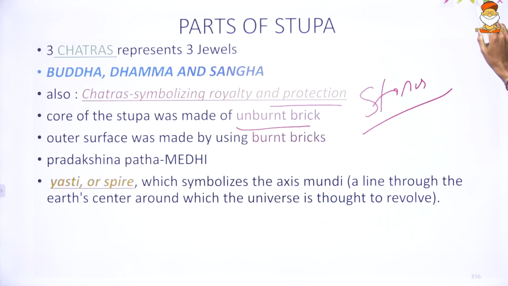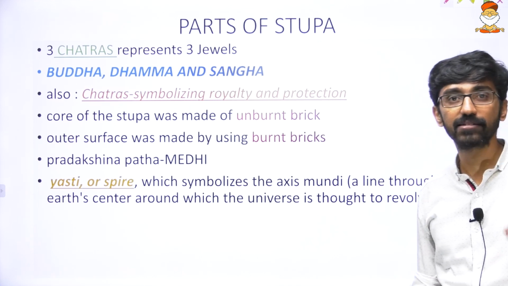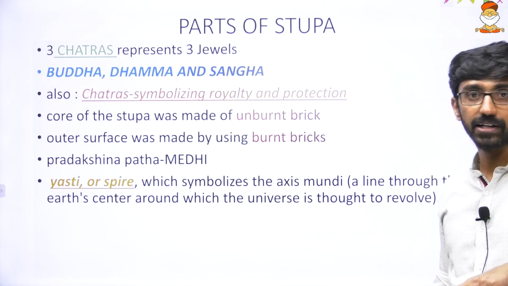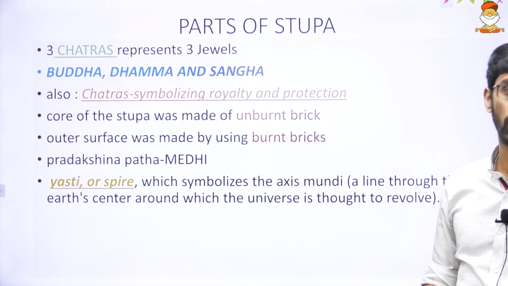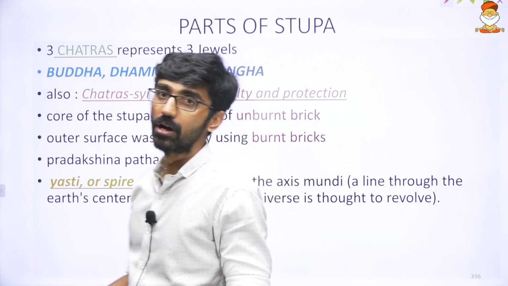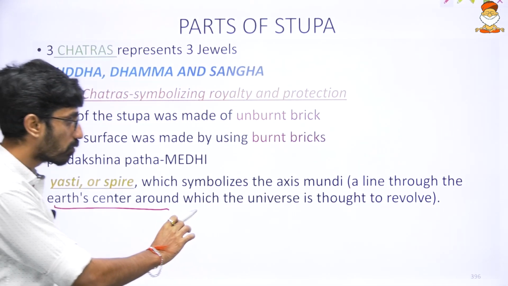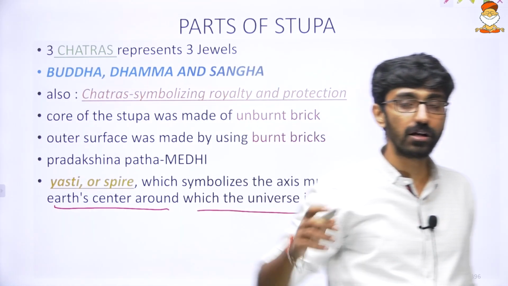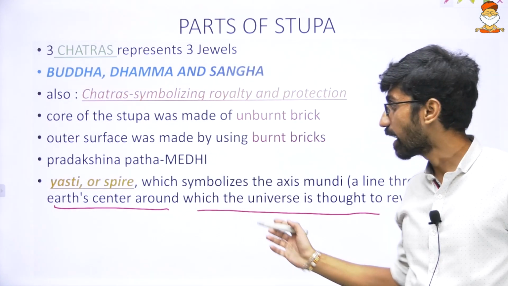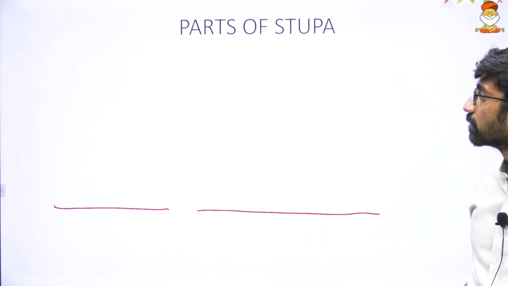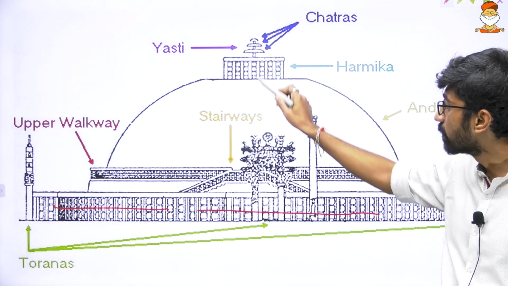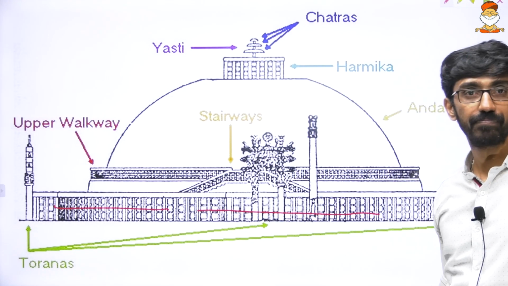Then the yasti spire, like I already mentioned, symbolizes an axis through the earth center around which the universe is thought to revolve, according to Buddhist tradition. That is the yasti spire, a line, an axis mundi. That is one thing.